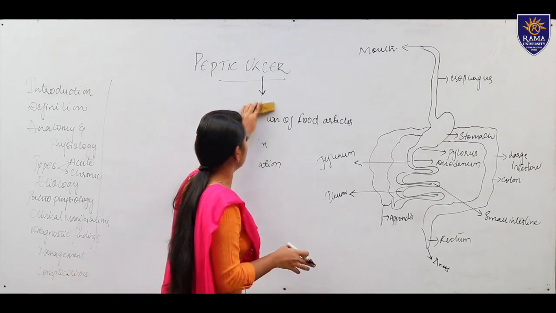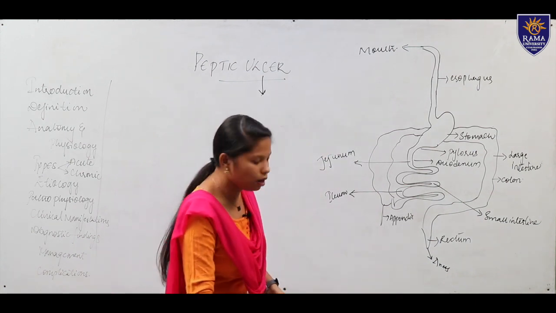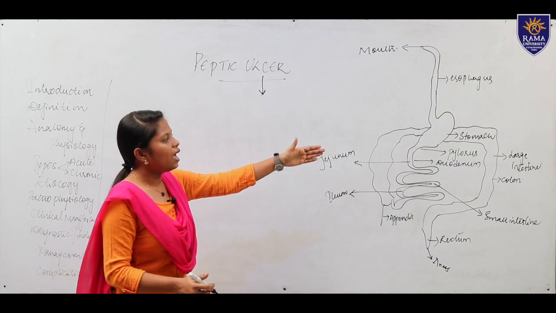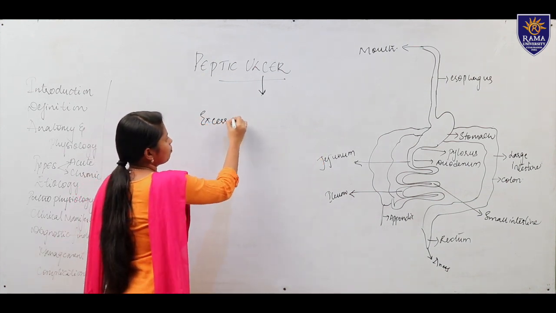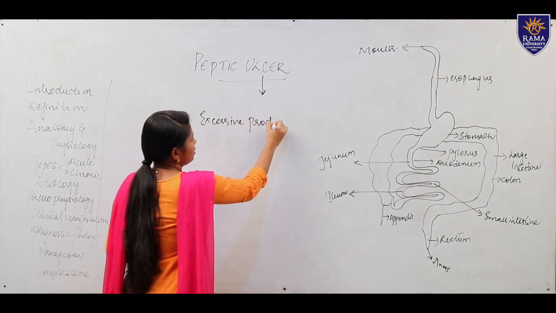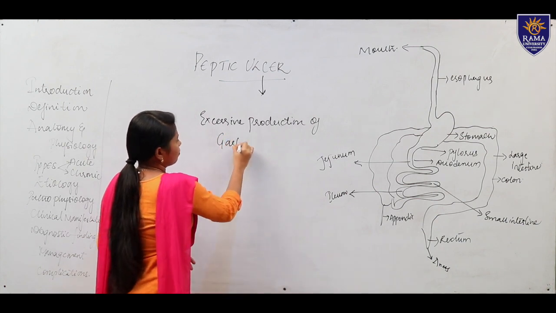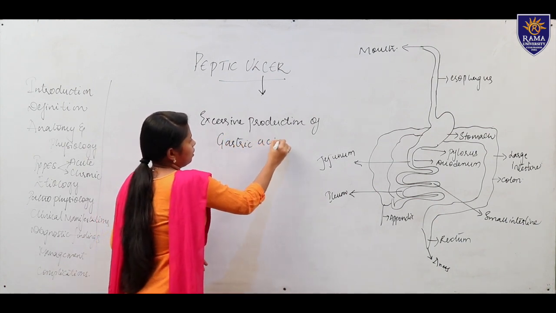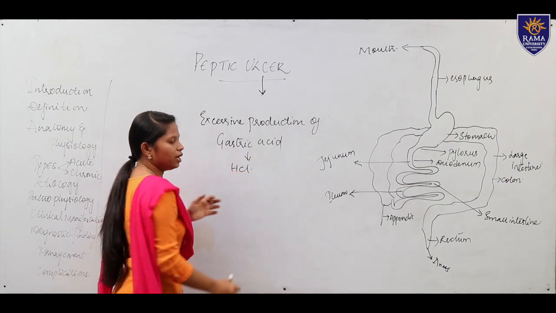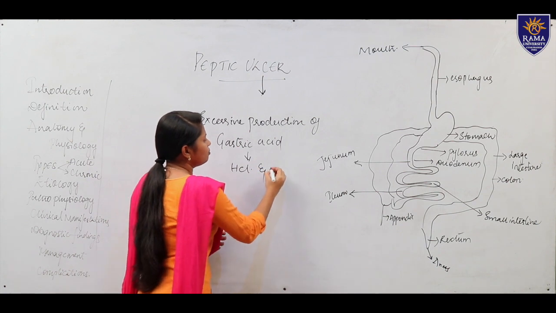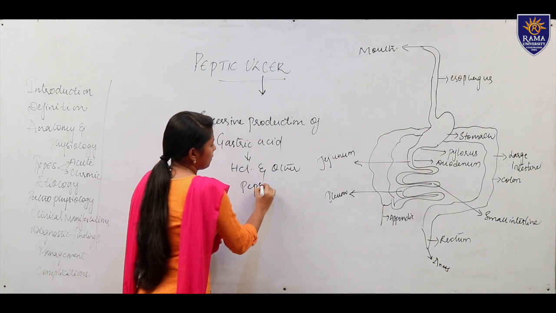Moving to the definition. As I told, a peptic ulcer is an open sore or a hole which occurs in the stomach and the duodenum because of excessive production of gastric acid, that is HCl, hydrochloric acid, and the other gastric secretion, pepsin.